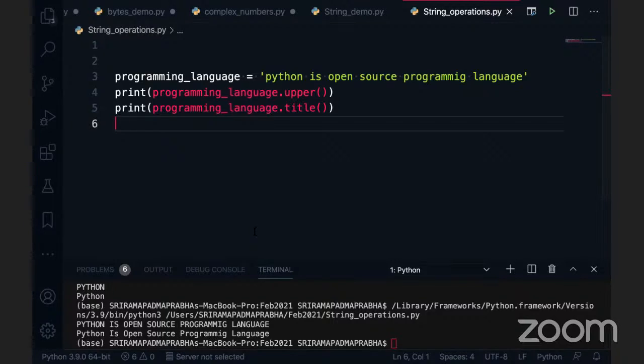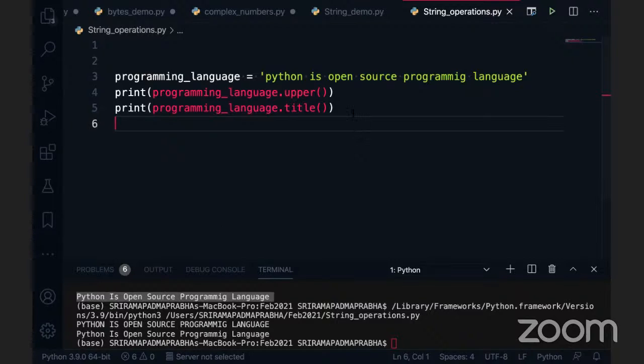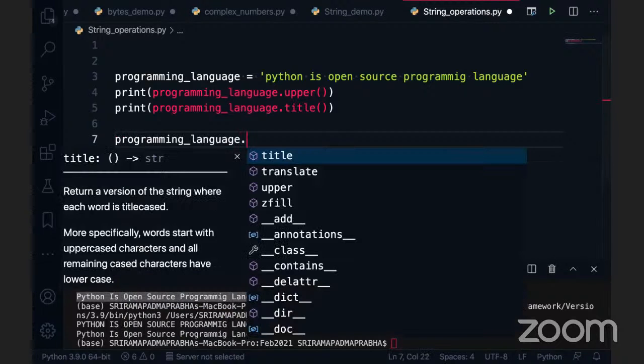That is one of the business cases. In email, when you are sending an email, there is a subject. In the subject we always write in this format, so every first word is in uppercase, as per business etiquette. So this is where we can print the title. We can use it for the title of a web page, something like that. And again, one more is the programming language.